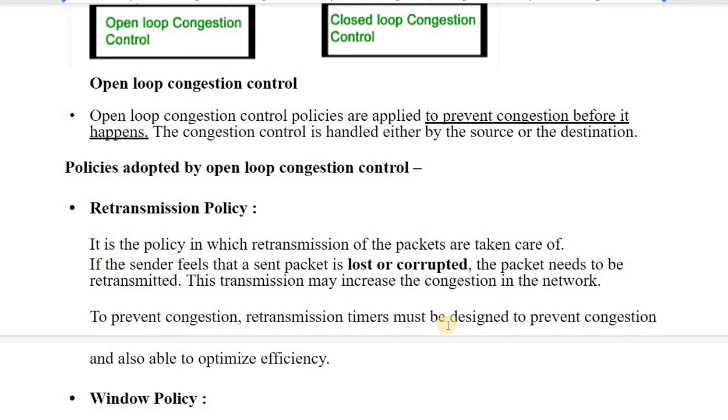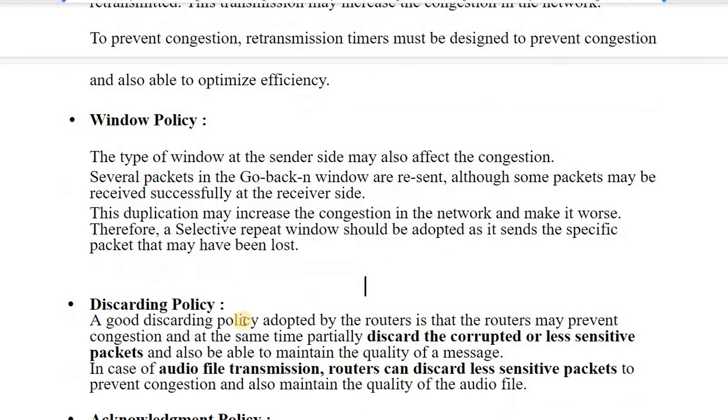So retransmission timers must be designed to prevent the congestion. If any packet was lost or corrupted, we send that packet again, so there should be a timer: if the packet was not received within that particular amount of time, it should be retransmitted.